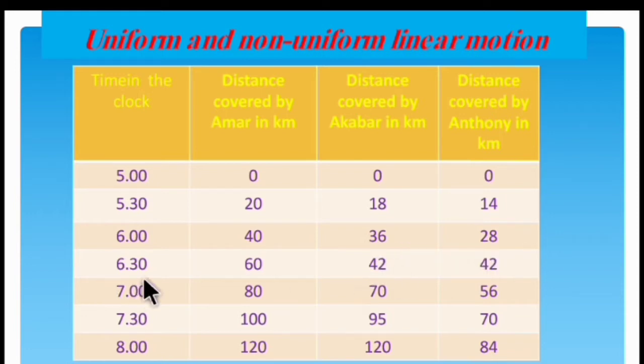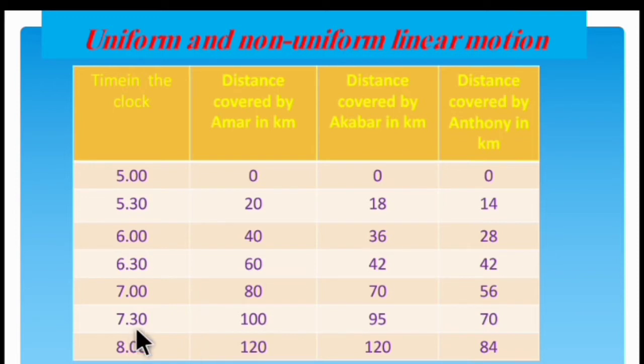At 6:30, Amar 60, Akbar 42, Anthony 42. At 7 o'clock, Amar 80 kilometers, Akbar 70 kilometers, Anthony 56 kilometers.